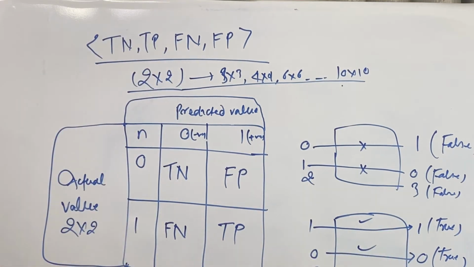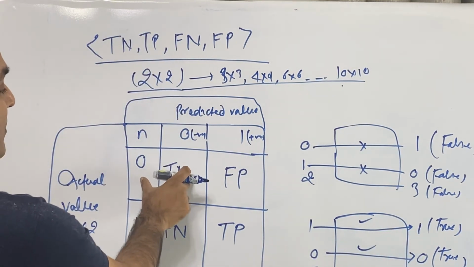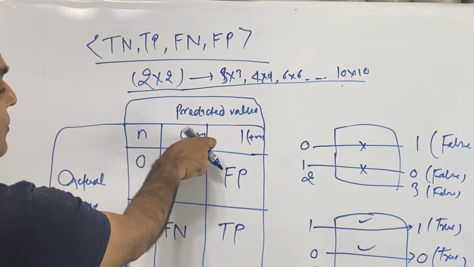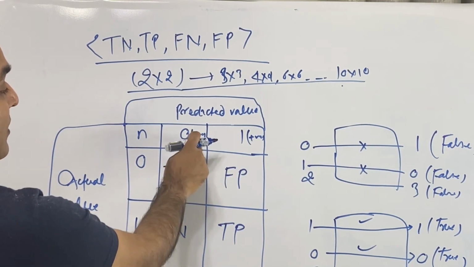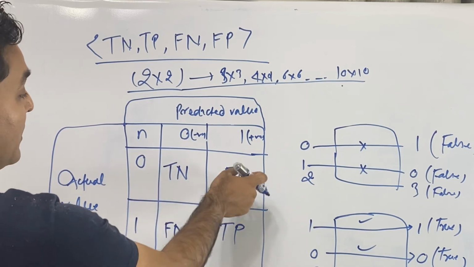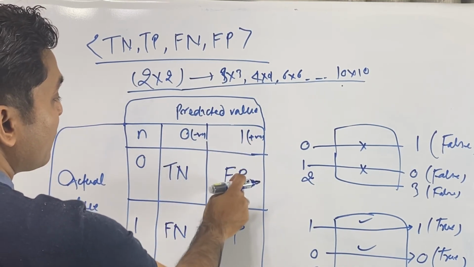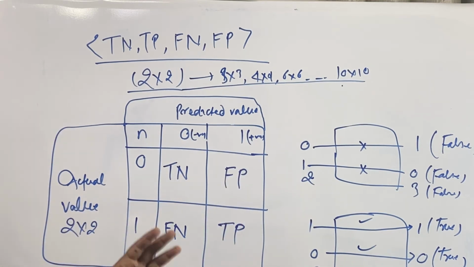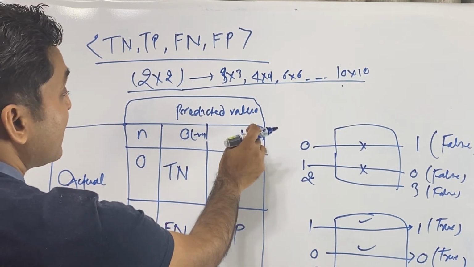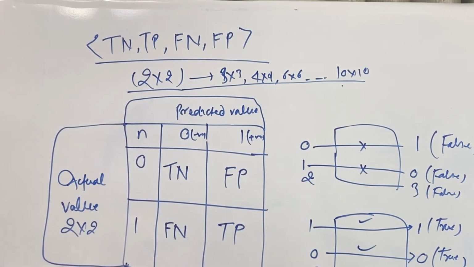Same thing here: we give 0, the predicted value is 0, so true, and because the predicted value is negative, we write negative. Here the actual value is 0 and the predicted value is 1, so something false is happening, no similarity, and because the predicted value is positive, we write positive.